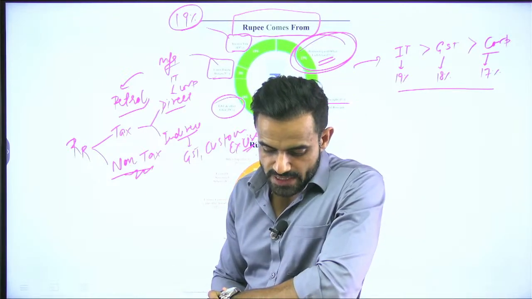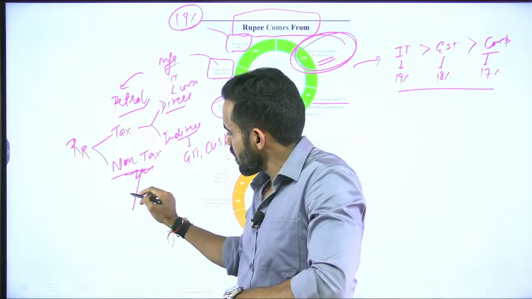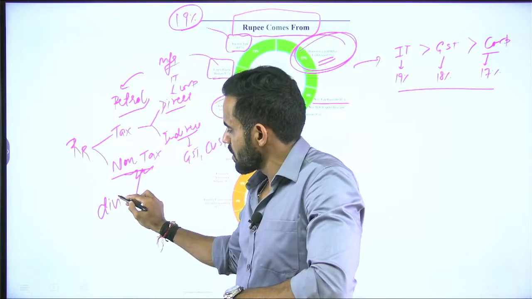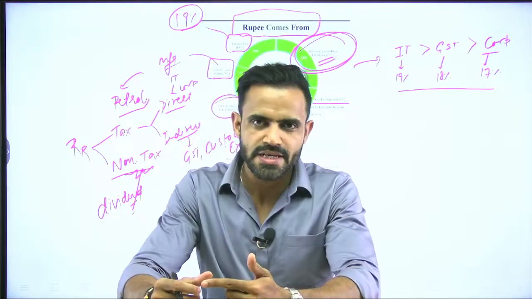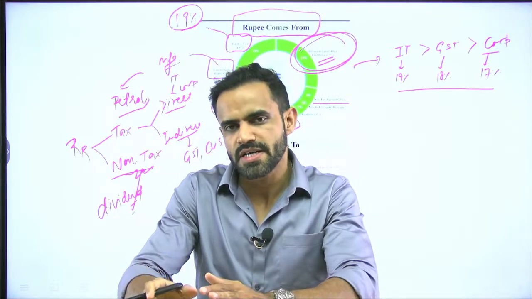In case of non-tax, we have dividend. Dividend basically means income from investment. For example, recently RBI paid the highest ever dividend.